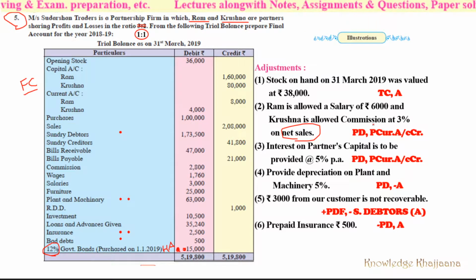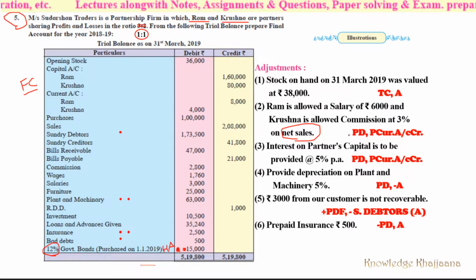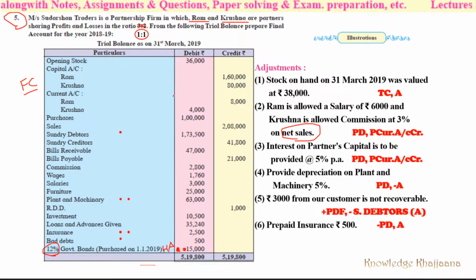Similarly, this commission is an expense. It will be debited to profit and loss account debit side, and the same commission would be credited to his current account, the partner's current account. So there would be no marking for the first and second adjustments in the trial balance.